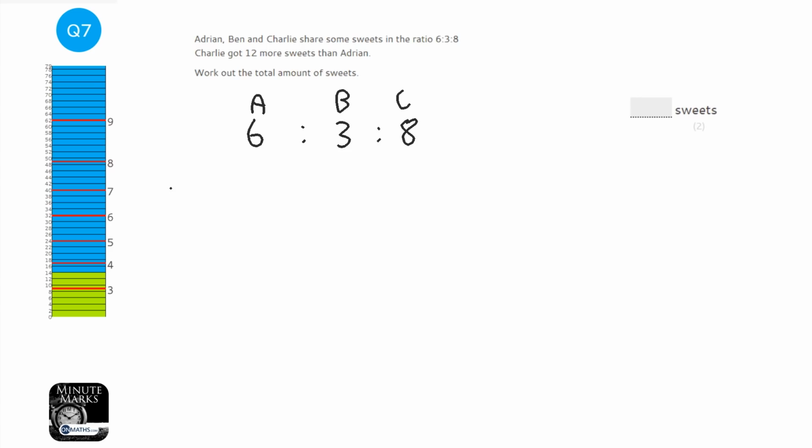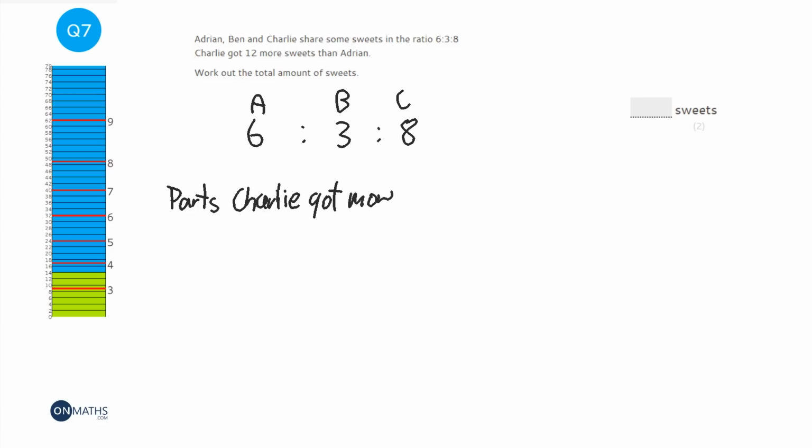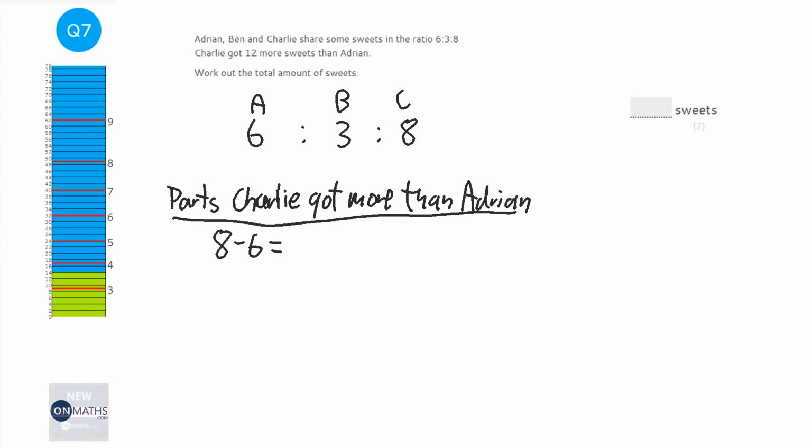Well, first of all, let's have a look and see how many more parts Charlie got more than Adrian. So he got 8 take away 6 is 2.